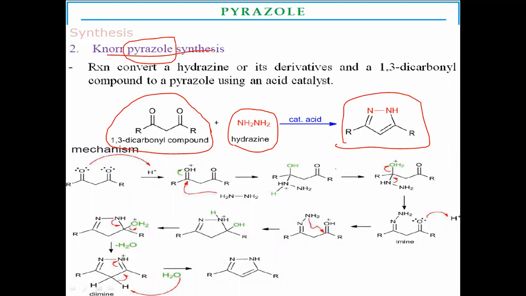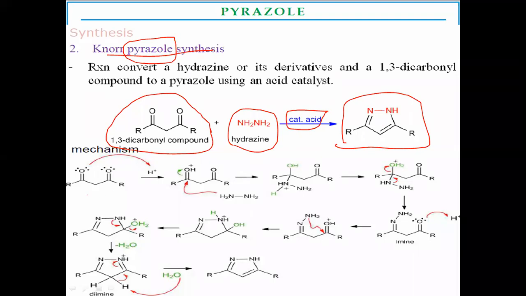In this way, you have to prepare the pyrazole. The starting material in this Knorr pyrazole synthesis is a 1,3-dicarbonyl compound. It reacts with hydrazine in the presence of acid. This acid acts as a catalyst for the cyclization of the ring from